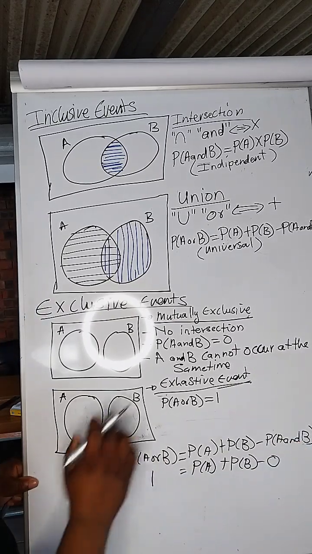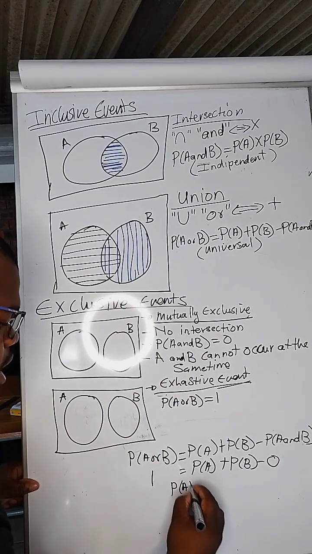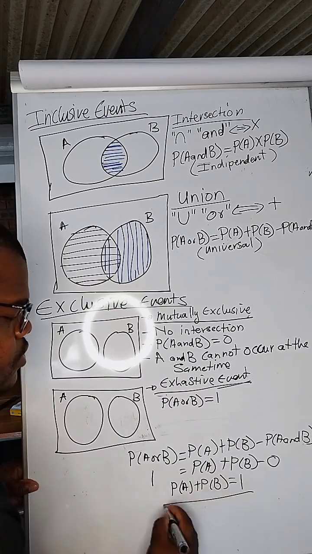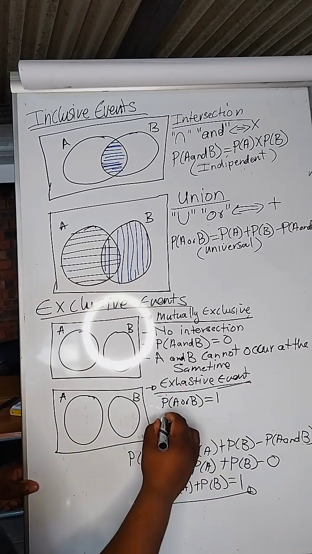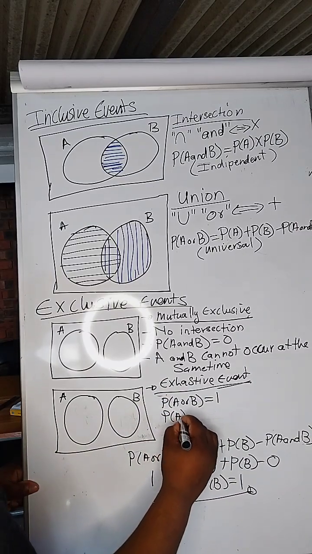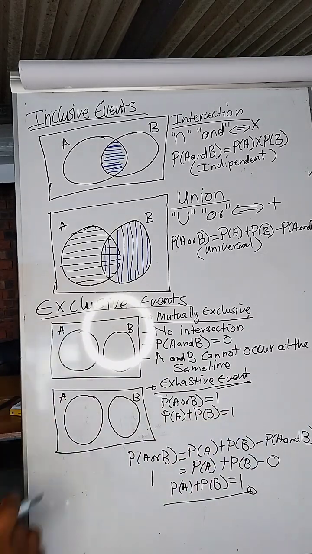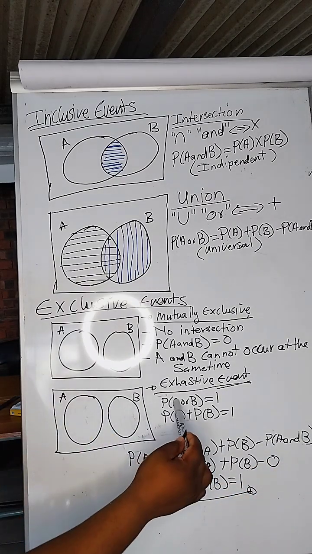Why? There is no intersection. Hence, the probability of A plus the probability of B will always be equal to 1 according to exhaustive events. So here we can say the probability of A plus the probability of B is equal to 1. Okay, I know you see how I have proven this one from this.